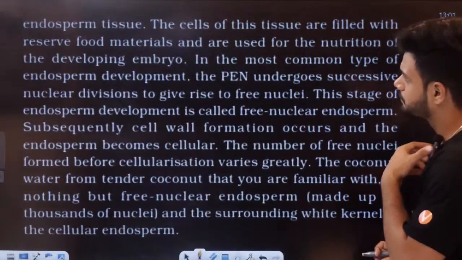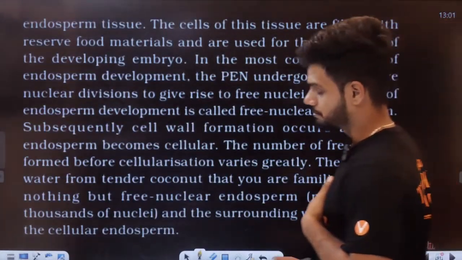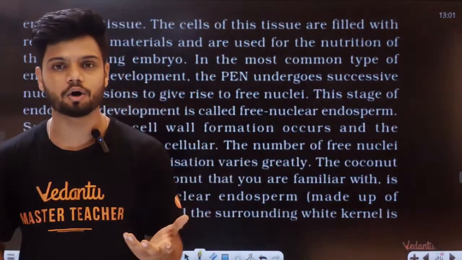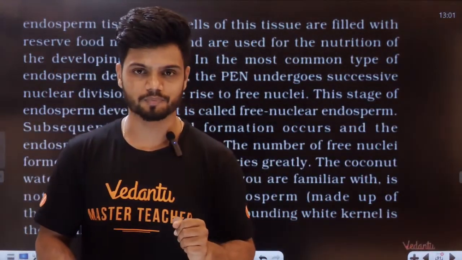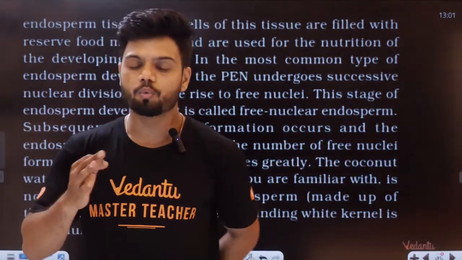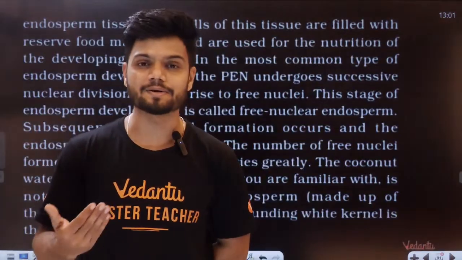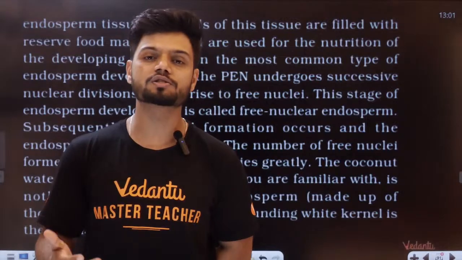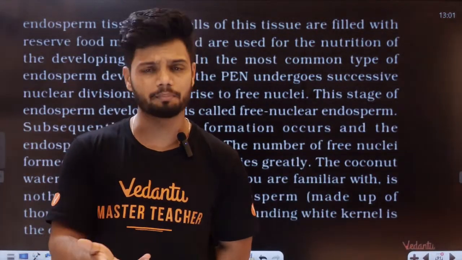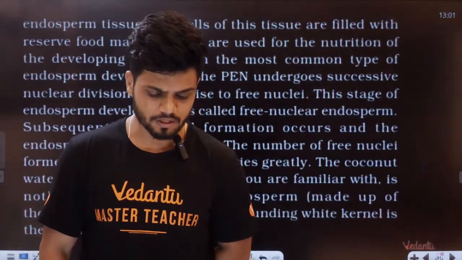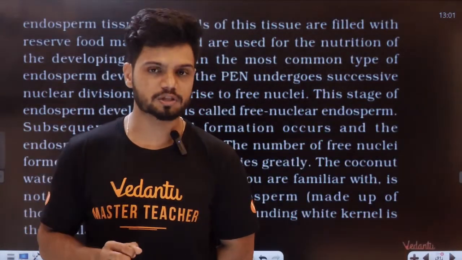One by one. Now, first of all, endosperm. All of you know endosperm is formed as a result of triple fusion. But what is the main function of endosperm? Can anyone tell me? The main function of endosperm is that it provides nutrition to the growing embryo or the growing cotyledon. Now there are two types of endosperm.